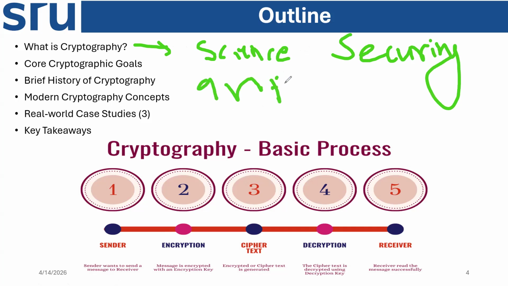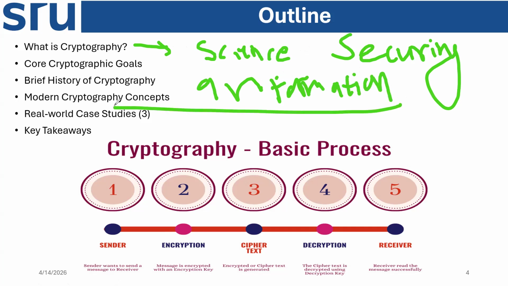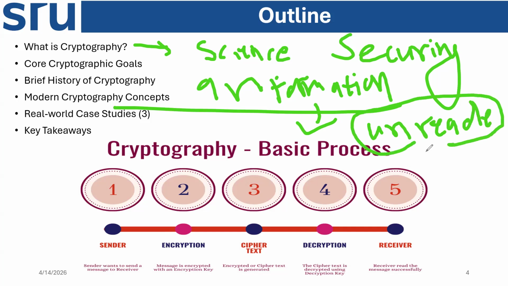Information means, for example, WhatsApp chats, details, emails, many things. Securing information by transforming it into an unreadable format, that is cryptography. That unreadable format is called cipher text.